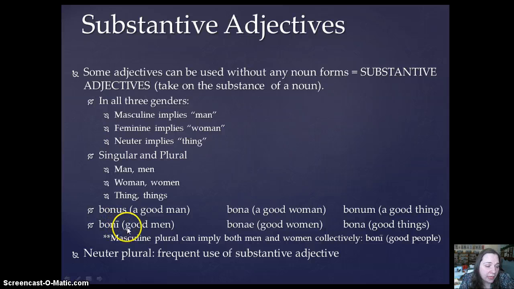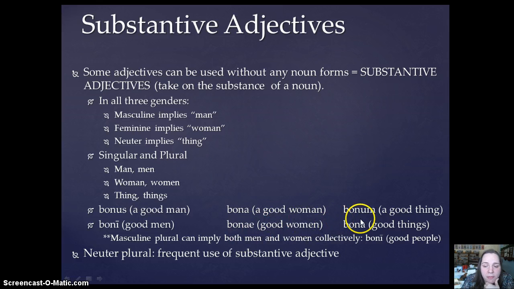In the plural, boni, good men, or sometimes the plural masculine is used collectively for both men and women. So boni could be good men or it could be good people, and usually both translations are going to be fine.